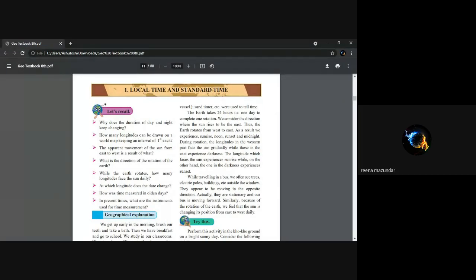Now all of you must have studied the first chapter, local time and standard time. And all of us know what is local time and what is standard time. आपल्याला माहित असेल कदाचित आपण केलं स्थानिक वेळ आणि प्रमाण वेळ. And that is because of the rotation of the earth and the revolution of the earth. These are the two main facts, and rotation leads to day and night, and revolution causes season. That is what we know.